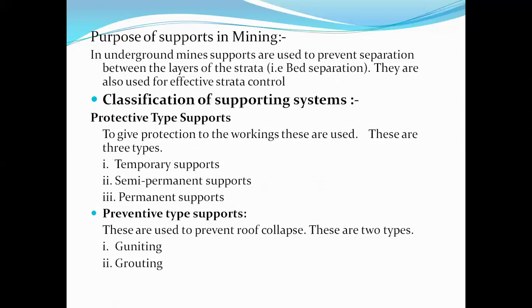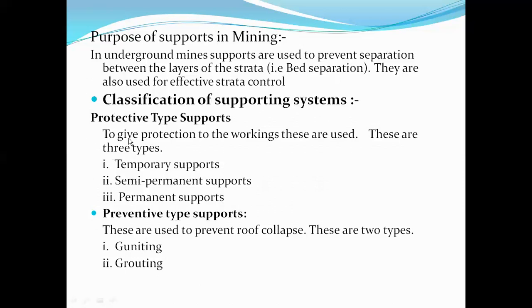What are the supporting systems which I want to install in a particular mine or in a particular roadway? Is it going to be sustained till the entire life of the mine, or till the completion of a certain portion of the mine, or for a short duration, after which there is no need of any kind of support? So based on the criteria of up to what duration we are going to support it.